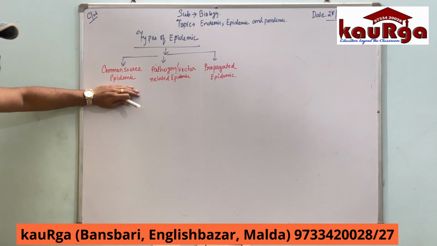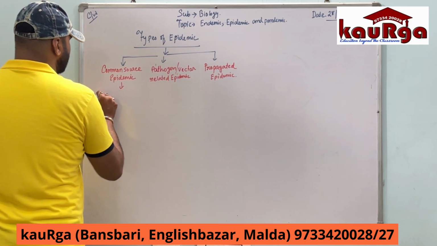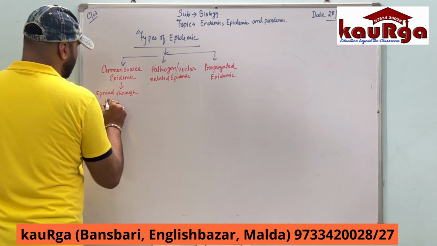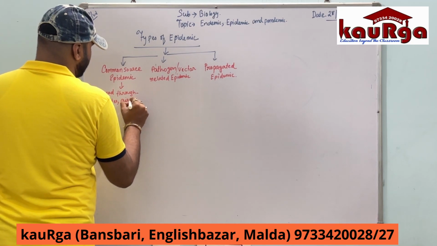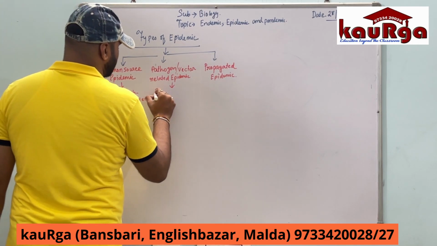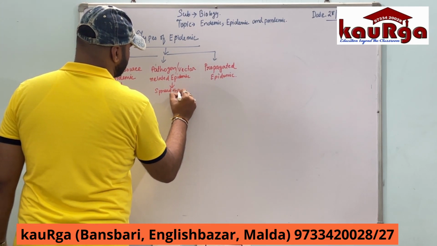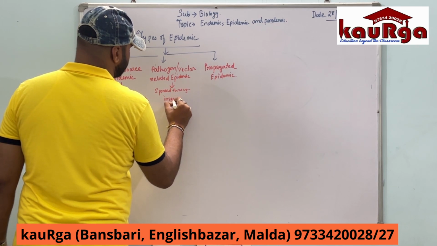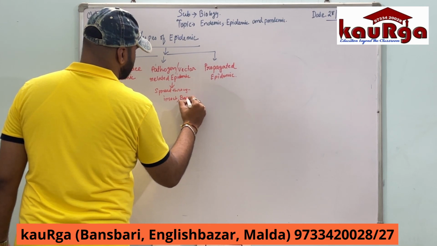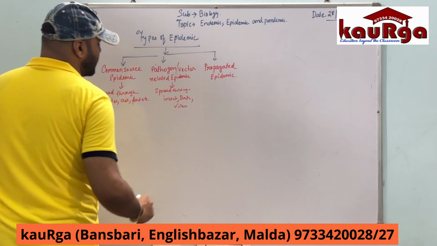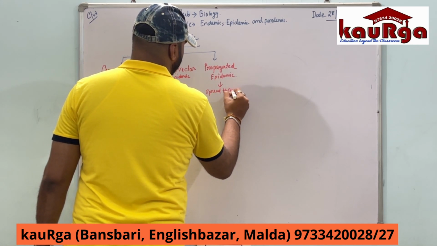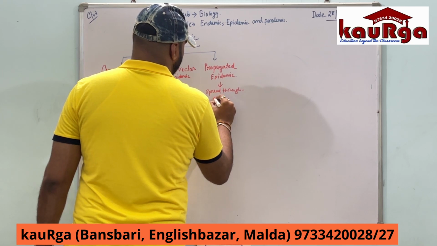Types of epidemic: common source epidemic, when it is spread through water, air, food, etc. Pathogen epidemic, when it is spread through insects, bats, viruses, etc. And propagated epidemic, when it is spread through migration.